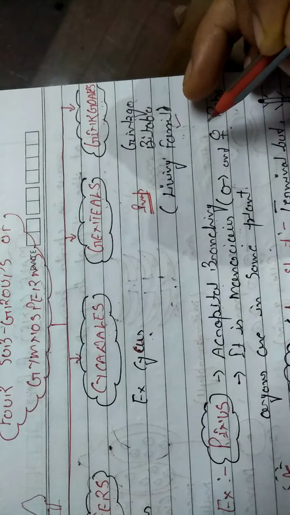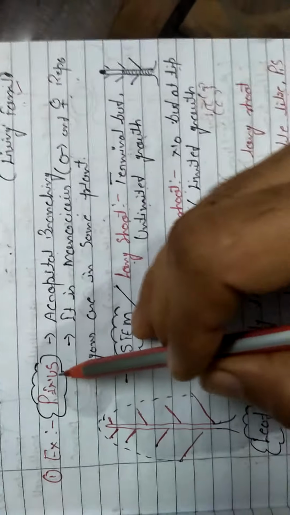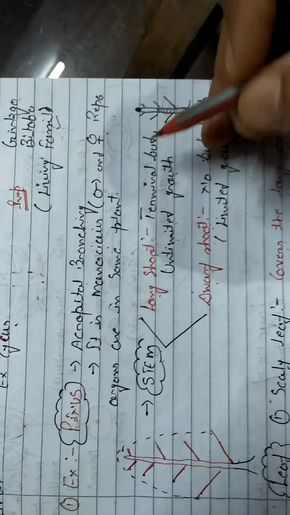It is also important. Now, with the help of one example, we will explain. First of all, conifers. The conifers example is Pinus, the pine tree.